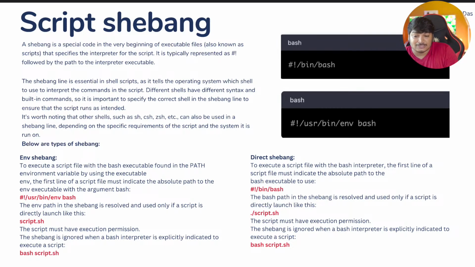Now the env path in shebang is resolved and used only if the script is directly launched like this. Anyway, if you want to run the shell script, you have to execute it directly, right? So dot slash, or you can execute it using the sh command or other commands. But you have to directly execute. That's what this means. Okay. So if a script is directly launched like this, dot slash, then the script name, the script must have executable permission, of course. Otherwise, if you don't give it executable permission, it will not execute. The shebang is ignored when a bash interpreter is explicitly indicated to execute.